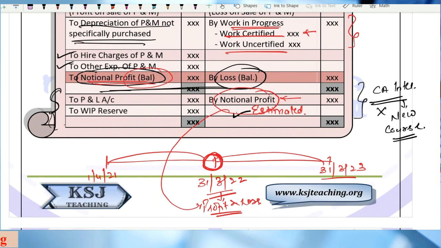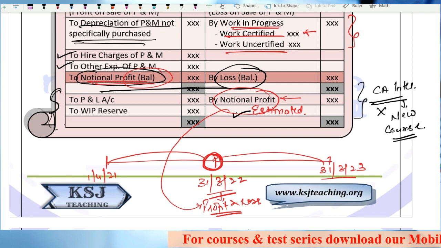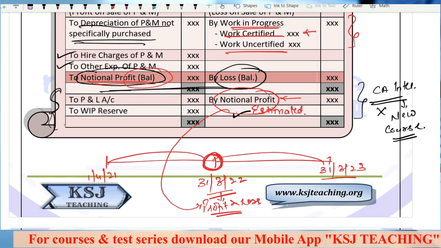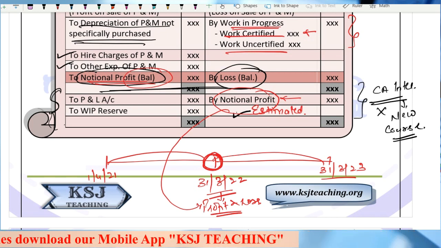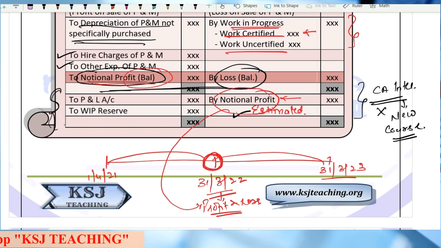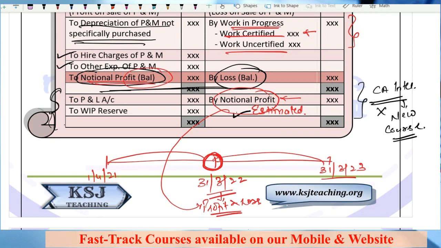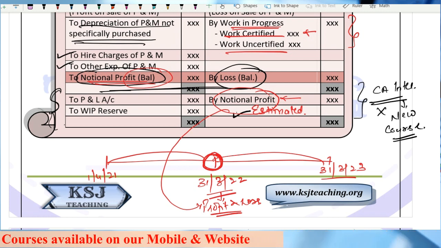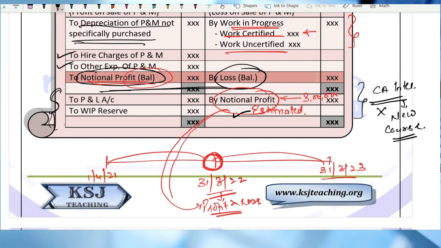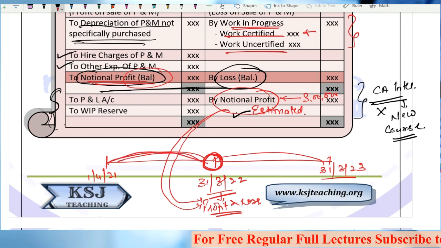Any doubts in this? Contract account is just one part, that is a mini profit and loss account. It is related to a particular contract, but at the year end, when I am reconciling all my books, I will combine the data of all the contracts accounts. There, whatever is the notional profit, I will transfer it to the profit and loss account. But logically, just think about it. If you earned, say, 3 lakh rupees profit, can you transfer the whole of the profit to the profit and loss account and book it in this particular year?